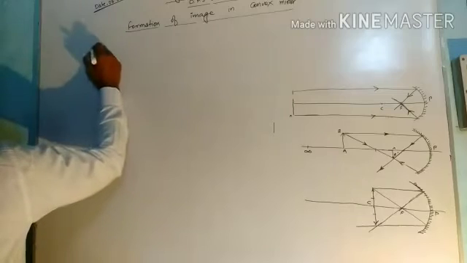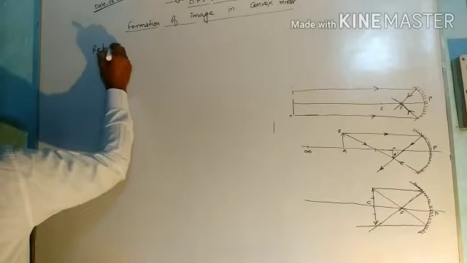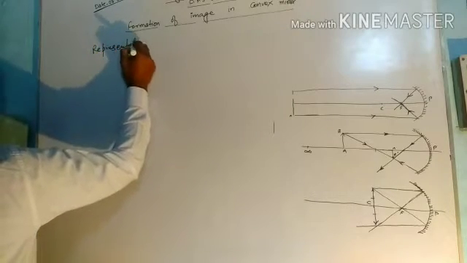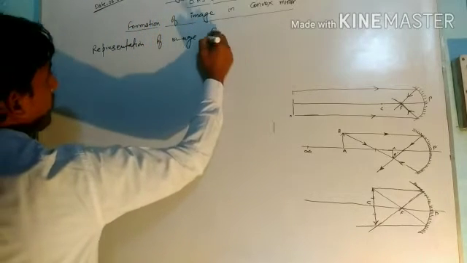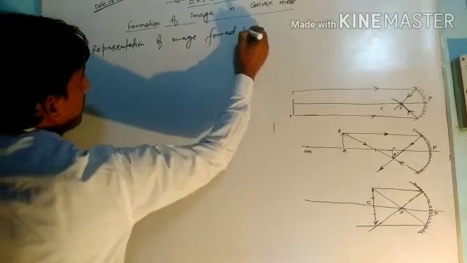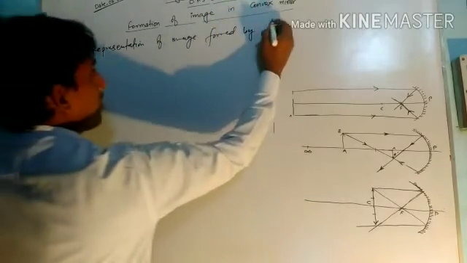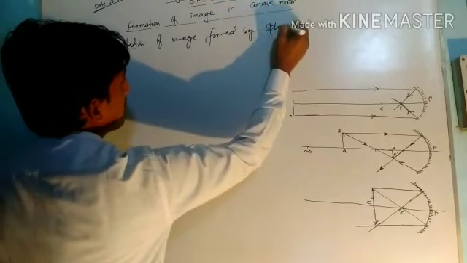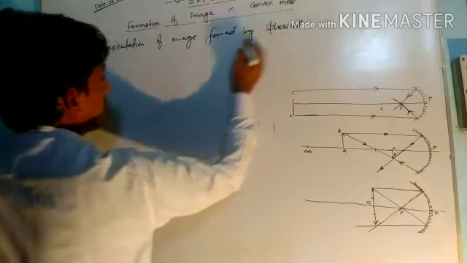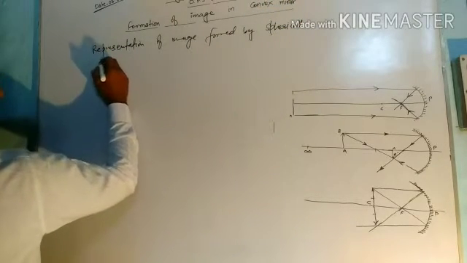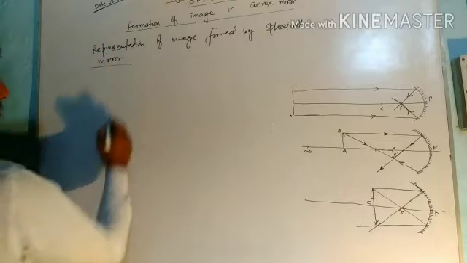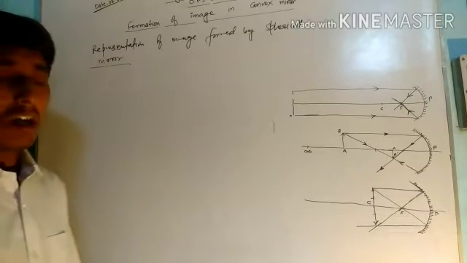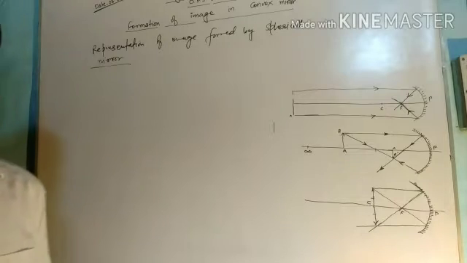Our next topic is representation of image formed by a spherical mirror using ray diagram. A spherical mirror means both types, concave and convex mirror. But before discussing this, we will discuss the various rules for drawing ray diagrams.